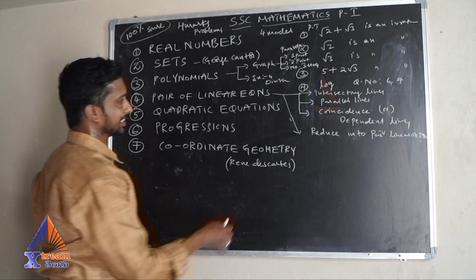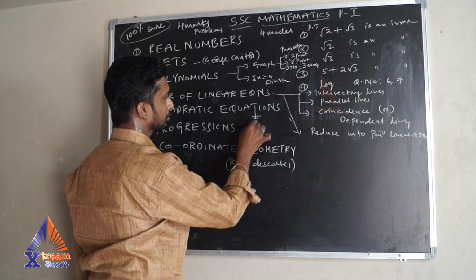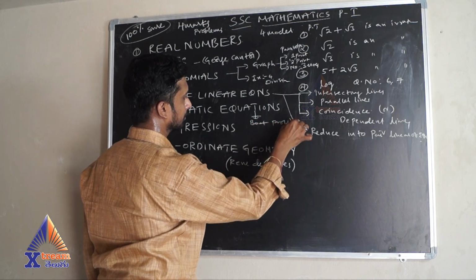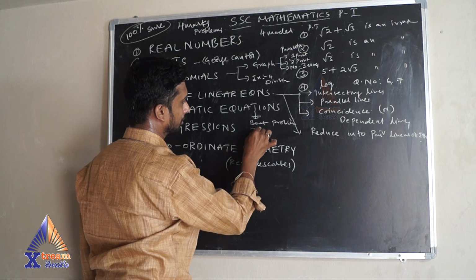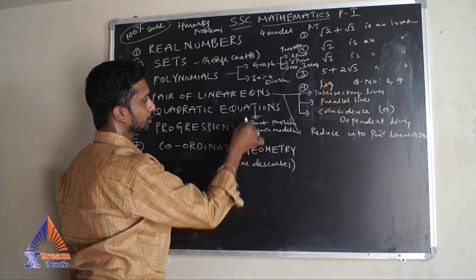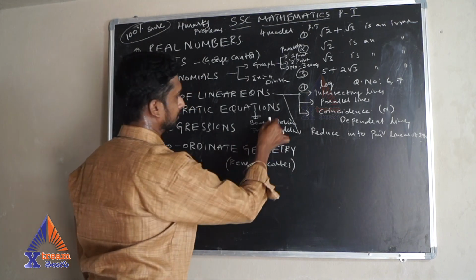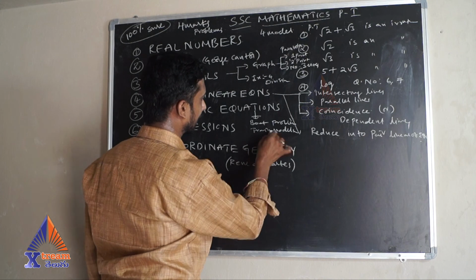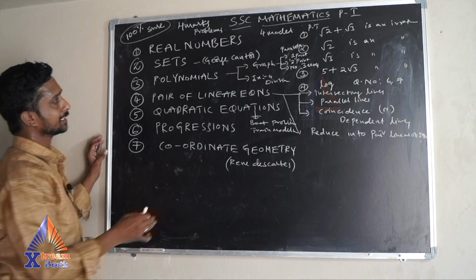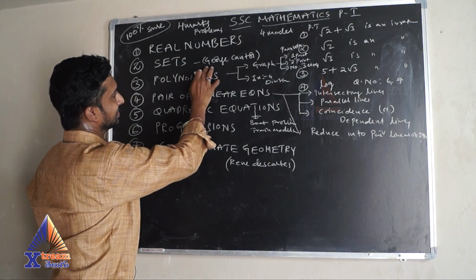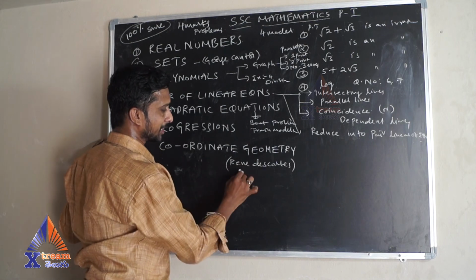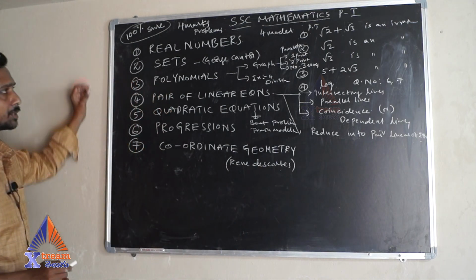Next comes quadratic equations. In this you will have board problems, train model problems, and for 1 mark and 2 marks questions we will discuss that one. Next, progressions. Next, coordinate geometry. Here, the father of set theory is George Cantor, and the father of coordinate geometry is René Descartes. Now we will discuss the problems.